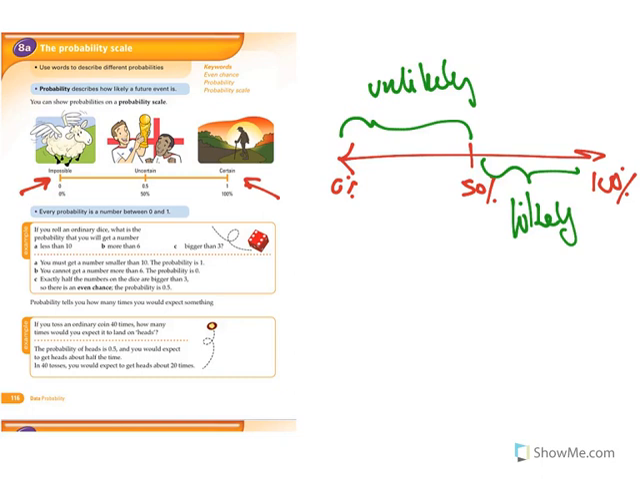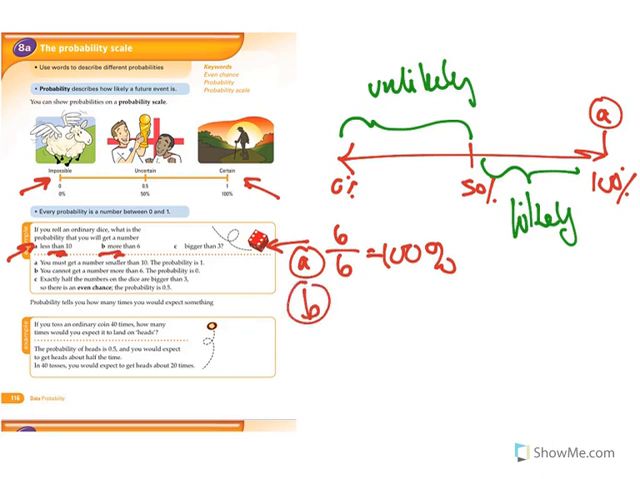If we look at the first example, if you roll an ordinary dice, what's the probability that you'll get a number less than 100? Well, on a dice, you have all numbers less than 100, so it's a 6 in 6 chance, which is 100%. This is certain. So I'm going to label this event A and put it right here at A. B, chance of getting a number more than 6, that's impossible. So 0%. This is event B.